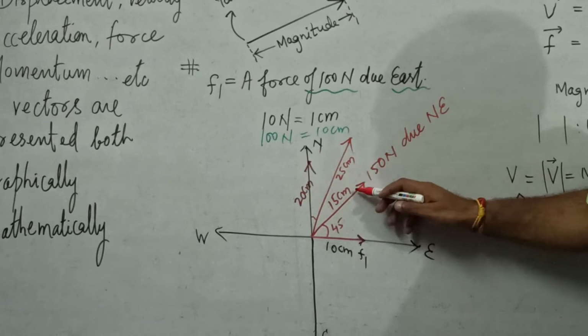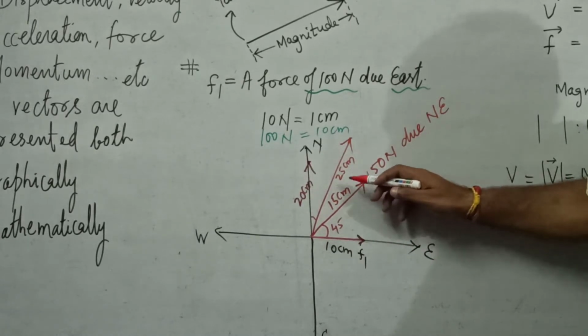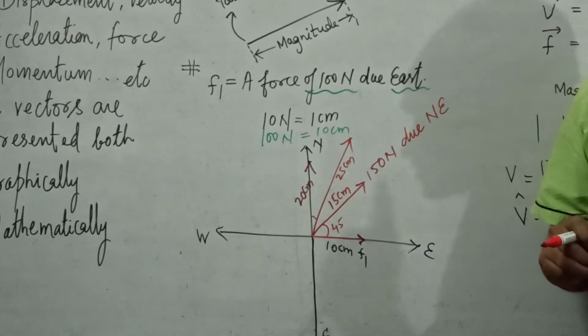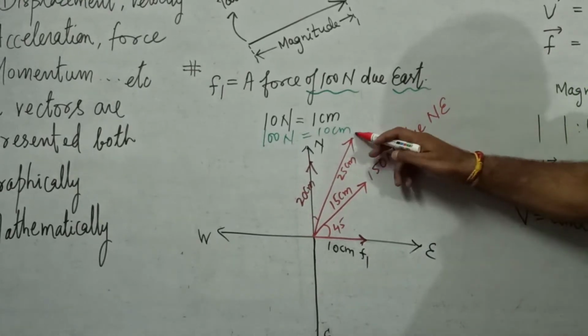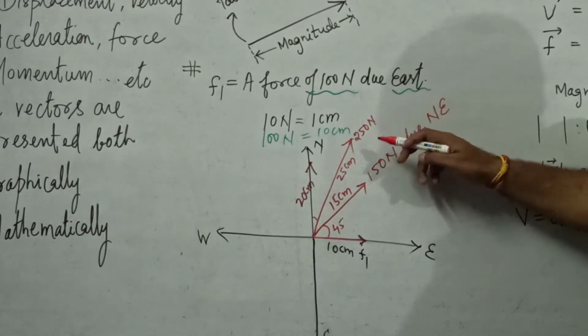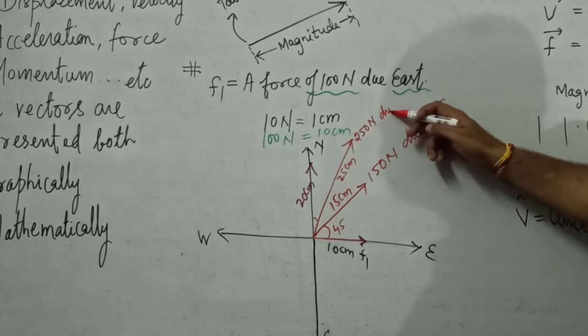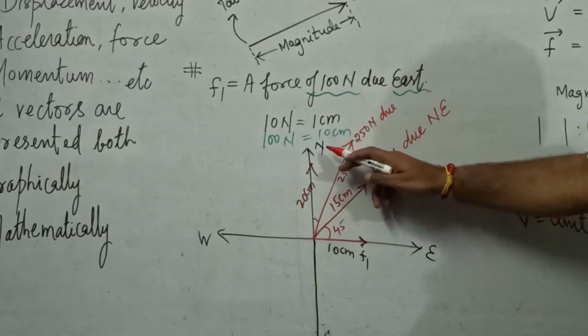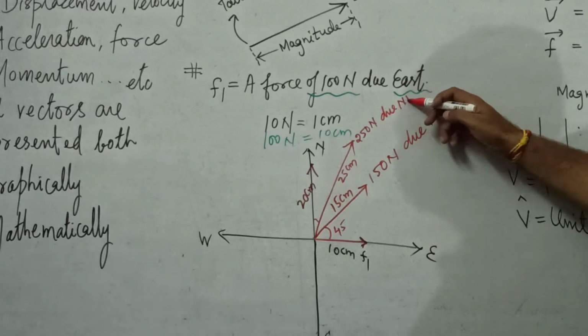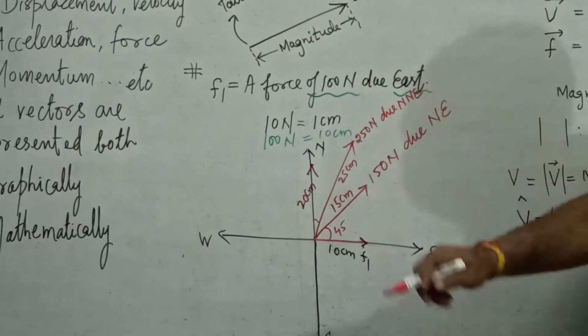Since the length of arrow is 25 centimeter, the magnitude of this vector is what? 250 Newton. And what is direction? Between north and northeast is what? North of east, NNE.